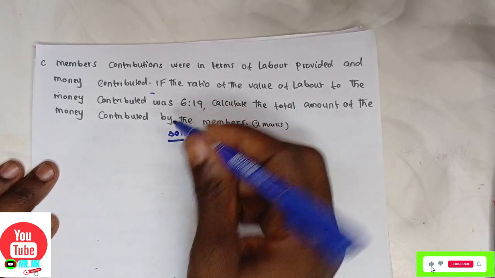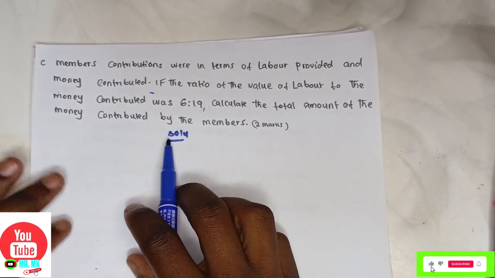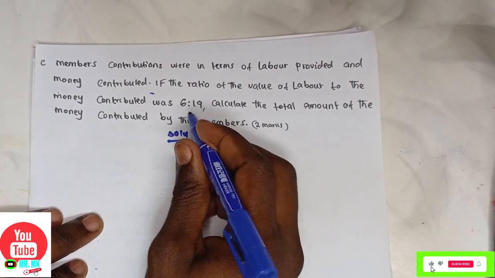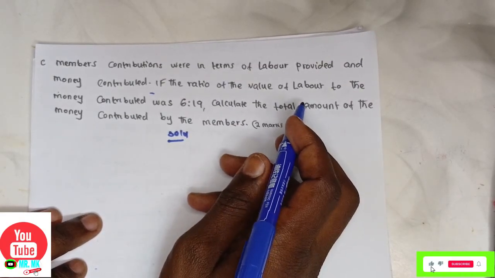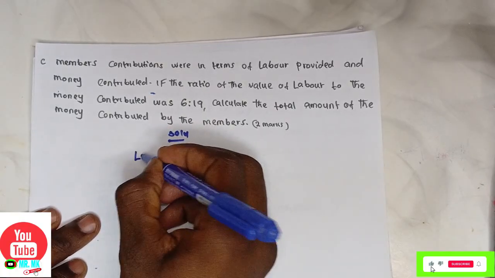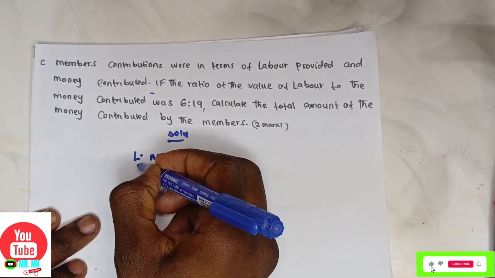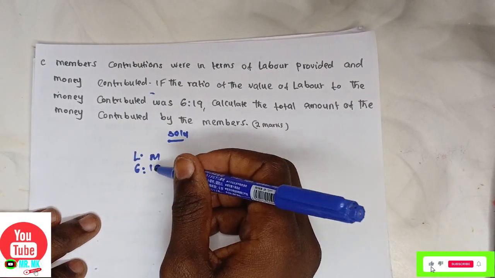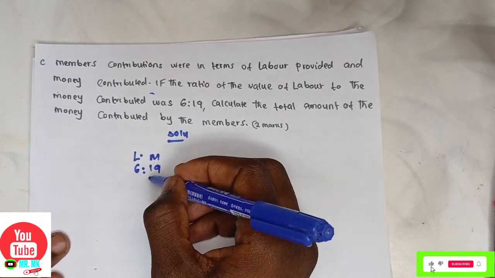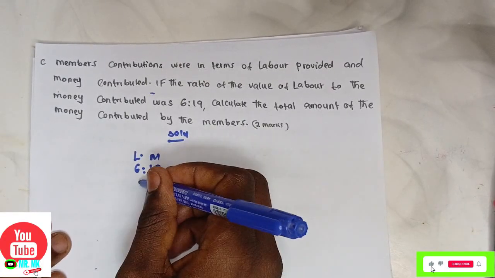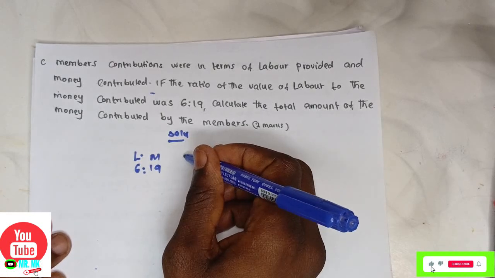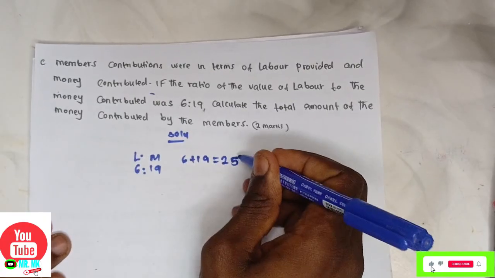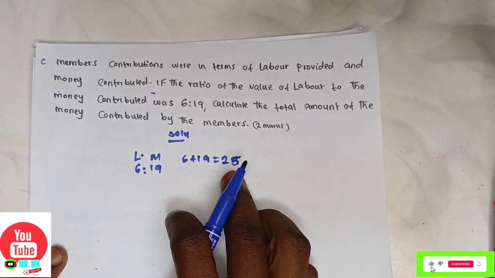Solution. First, get the total ratio. The ratio for labor to the money is 6:19. Let's add to get the total ratio. 6 plus 19, the total ratio is now 25.